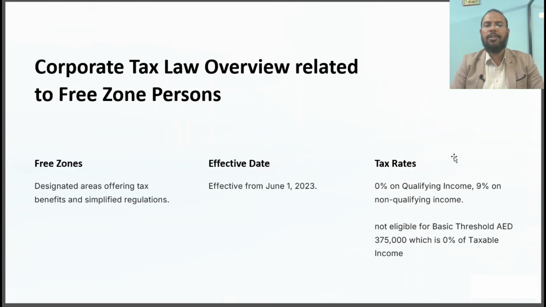Further, you need to understand that if you qualify as a free zone person, you have to pay the full 9% on non-qualifying income. There is no benefit you can take, like the 375,000 basic threshold for normal corporate tax purposes.